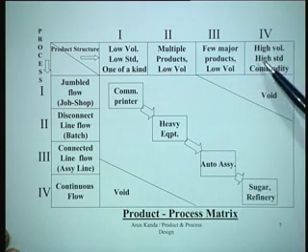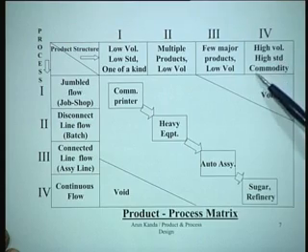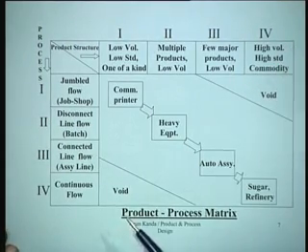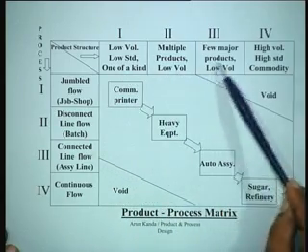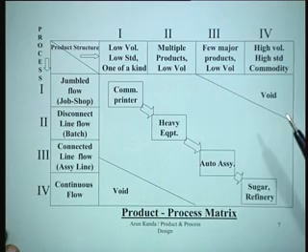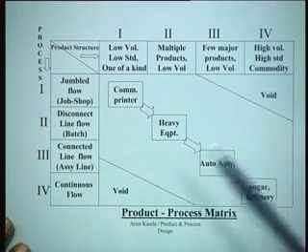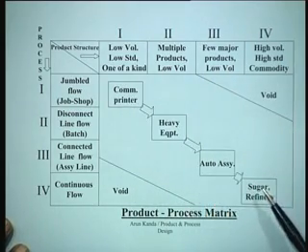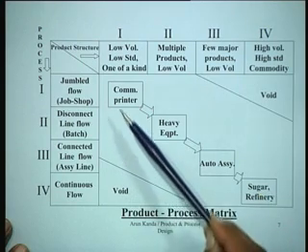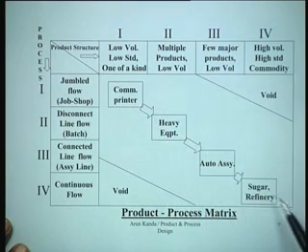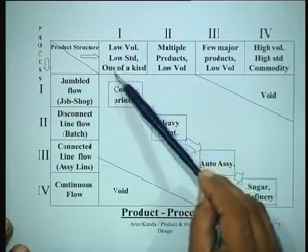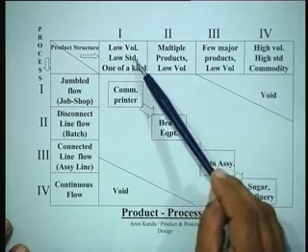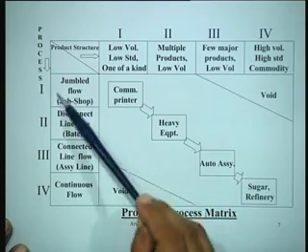And at the fourth stage, high volume, high standardization, commodity products in that sense. So if you see that for different types of products in the life cycle of a product, you need different types of processes, right? And typically the processes tend to move on this diagonal. What happens is that for this kind of product structure, low volume, low standardization, you typically require a job shop.